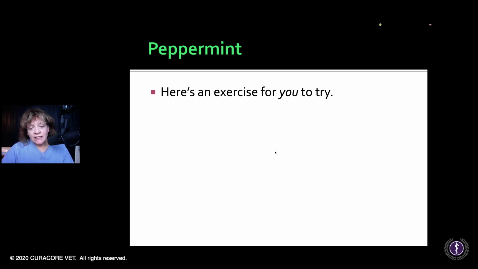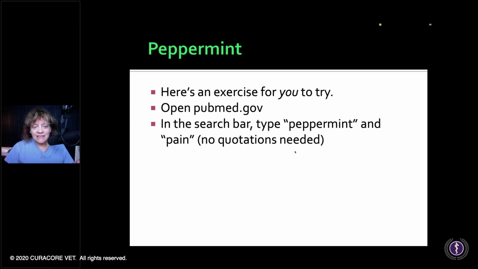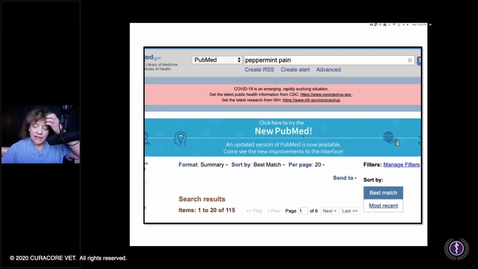Peppermint is very interesting, and this is just an exercise that you could try to get your typing fingers wet with doing your own kind of search, because really you should know how to do this. Every vet student that graduates should know how to do this, and yet it seems like, oh wow, I never figured out Google Scholar. Maybe I'm too old, but I really like this way to do it. So we're going to drop in pubmed.gov and search for peppermint and pain, and then see what you find. So I've already done this just because it would be weird to do it right now.